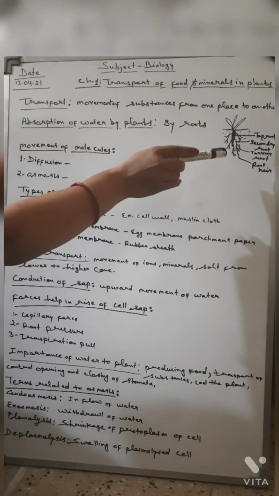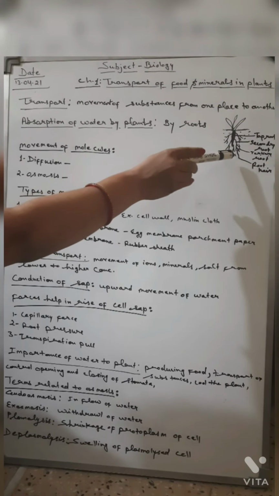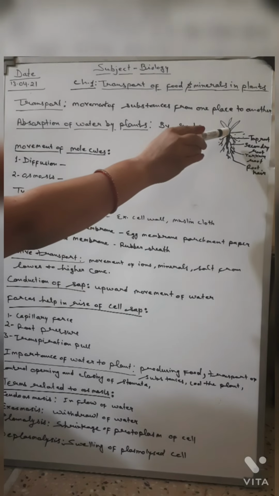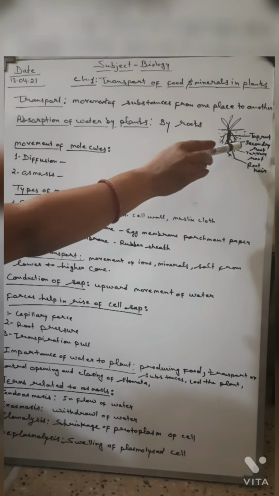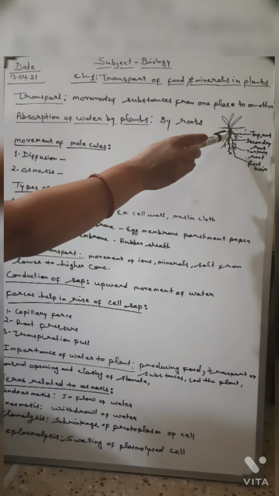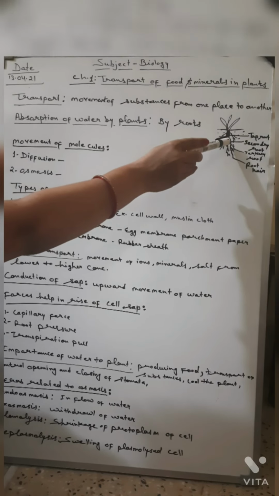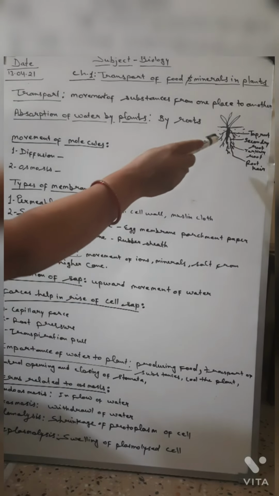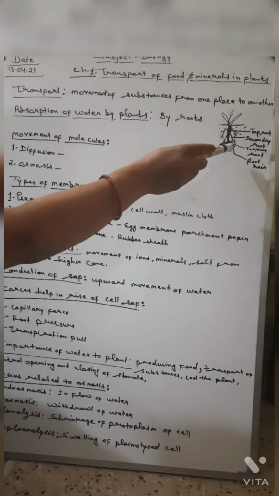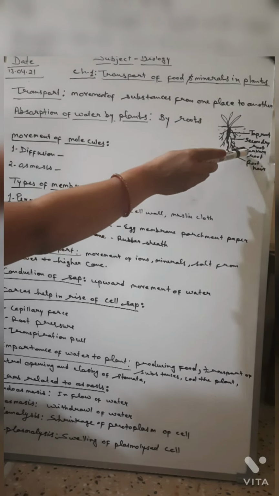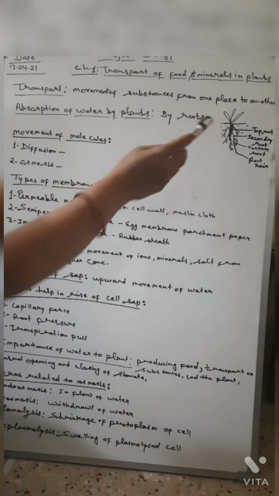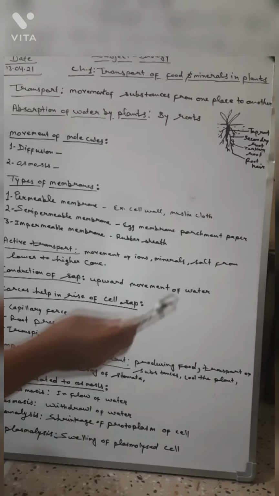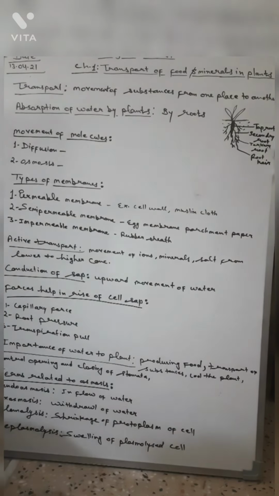This is the plant, and here are the three types of root of a plant. The main root is called the taproot, and the roots that arise from the main root are called secondary roots. The roots that arise from secondary roots are called tertiary roots, and the small hair-like structures that arise from tertiary roots are called root hairs.